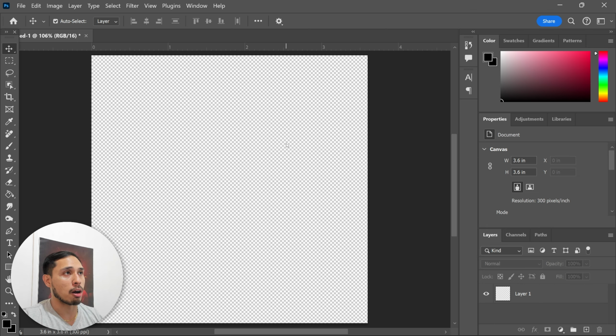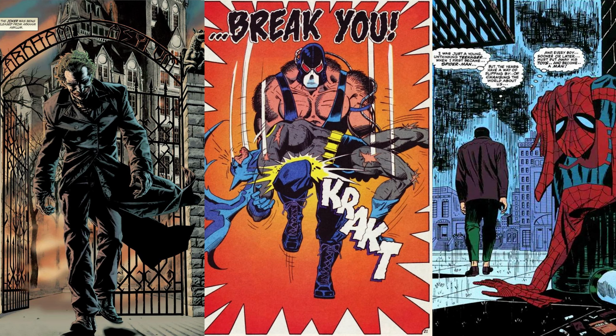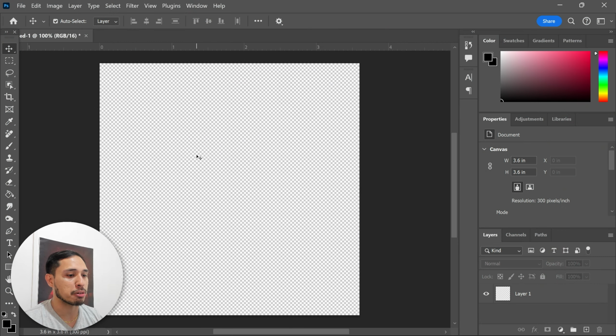Now I'm gonna show you how I'm gonna lay out the panels on Photoshop. Now this time I'm gonna use one image per page. In the comics industry, this is typically known as a splash page. And the reason I'm gonna do that is because I plan to post this on Instagram and Twitter, and squeezing in 4 images in one square panel would make the text so much smaller that they're barely visible. That's why I'm gonna do it this way.